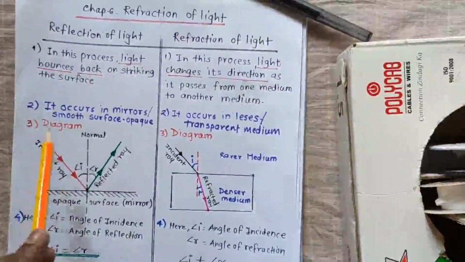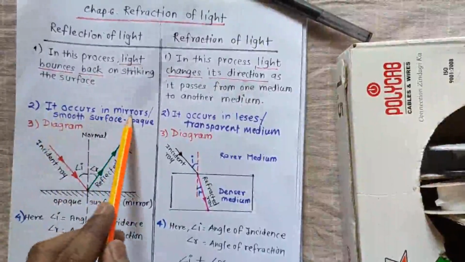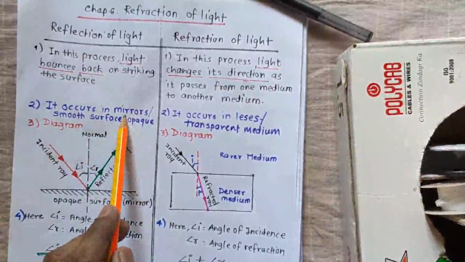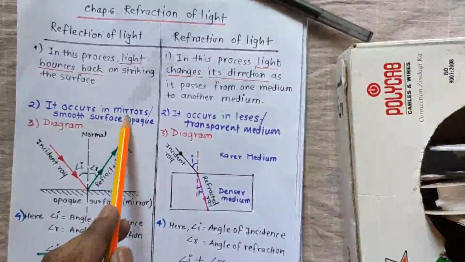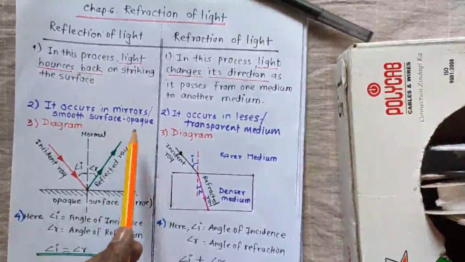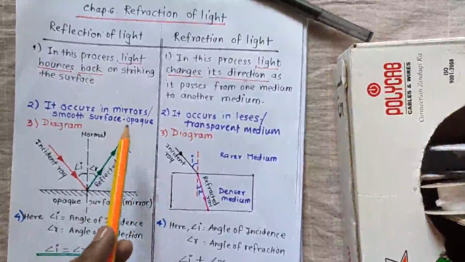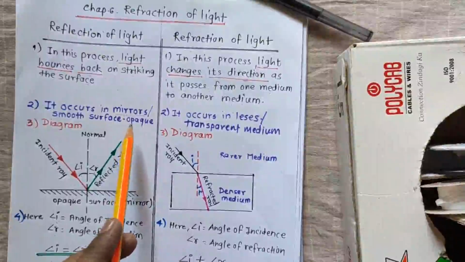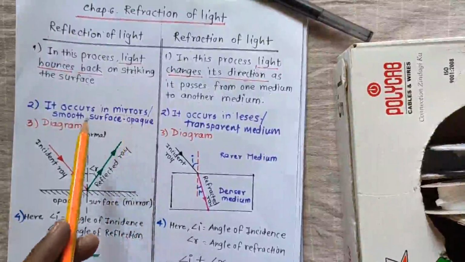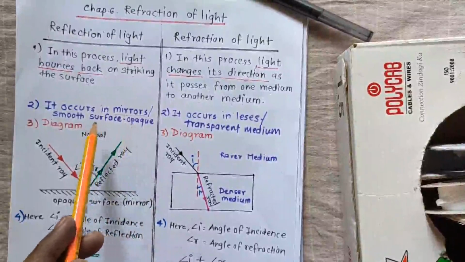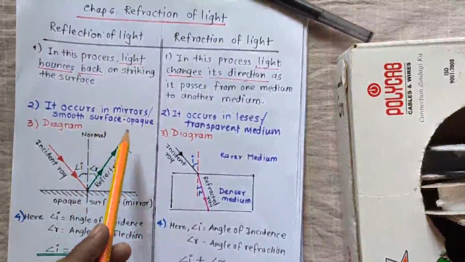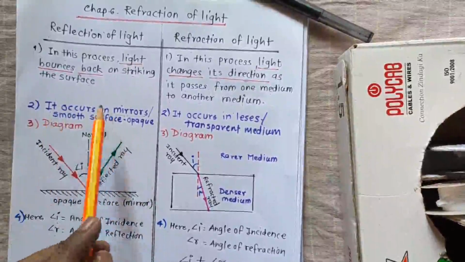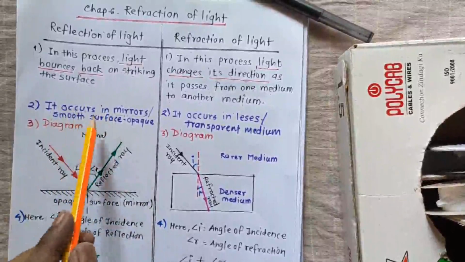The second point is what occurs in the mirror. The reflection of light, because mirror is an opaque surface. It is not only happening with the mirror, it can happen with the walls as well. Whenever we are lighting our house, the rays of the tube light fall on the wall and return back, and our total house gets lit up. So this is the concept of reflection of light.